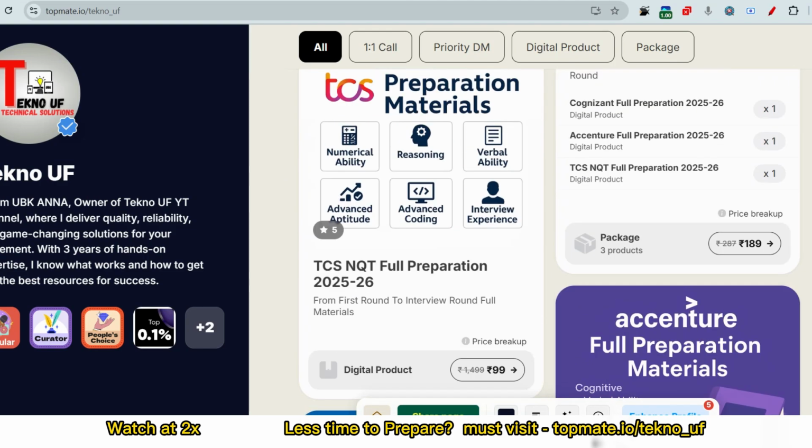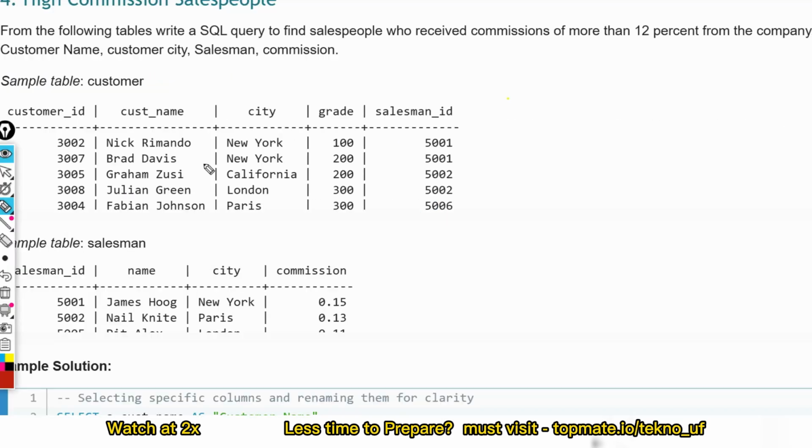Okay, now let me show the questions and answers. This is the first table we have been provided, customer, and this is the second table, salesman. Now, what are the things we have to select? Customer name, customer city, and salesman commission. The main task is to find the condition that commission is more than 12%. So salesman ID